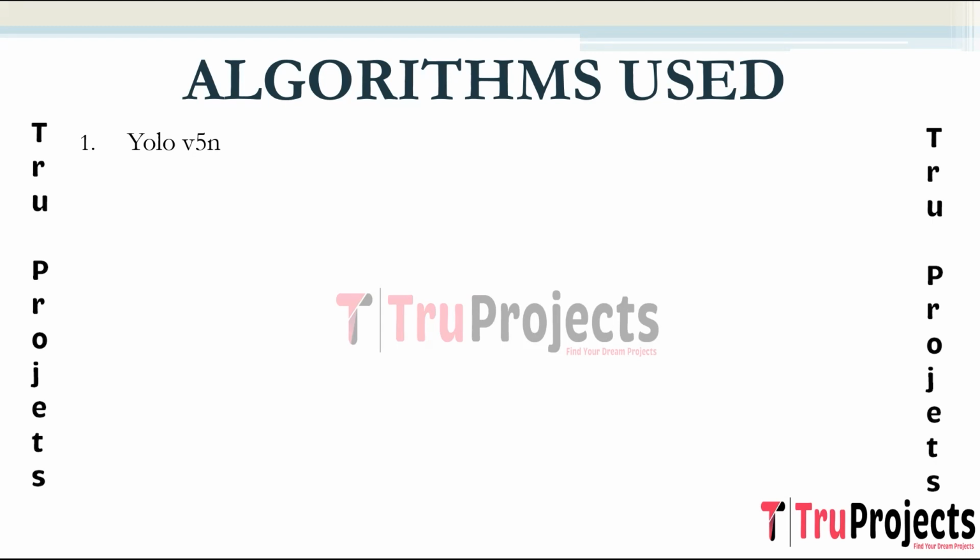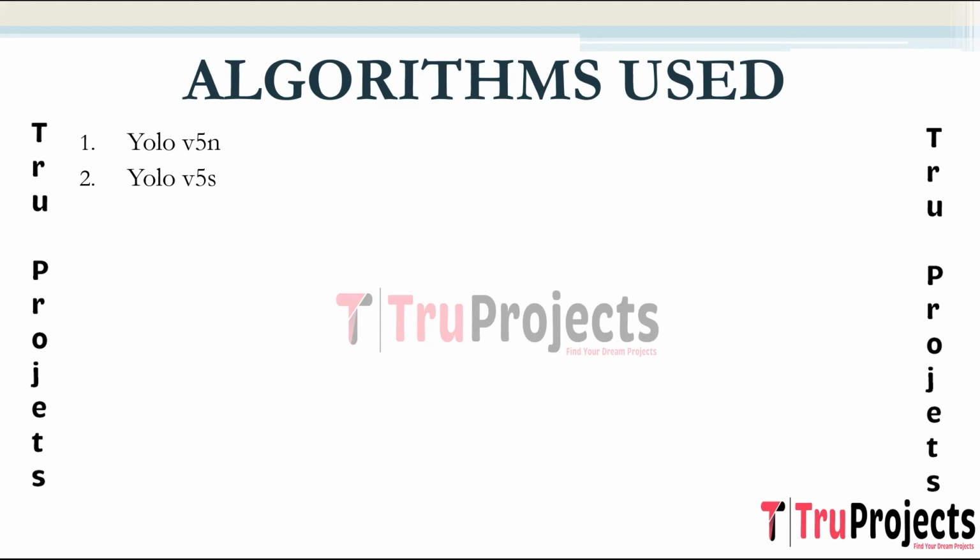Now we will know what is YOLOv5n. It is a variant of YOLO designed for resource-constrained environments. It is a lightweight architecture to run on devices with limited computational power. YOLOv5n is used when there are constraints on computational resources, making it suitable for real-time applications on less powerful hardware. The next one is YOLOv5s, which is You Only Look Once version 5 small.